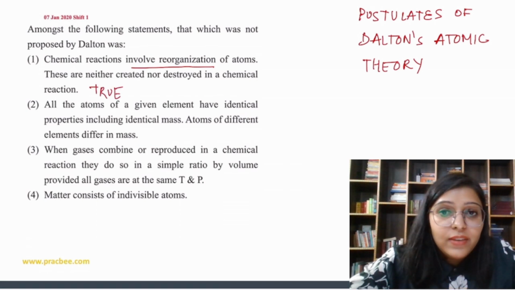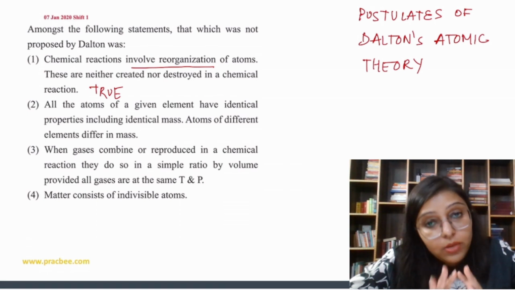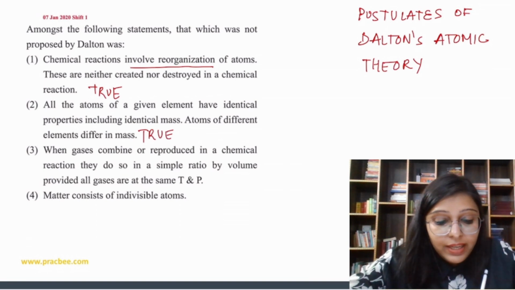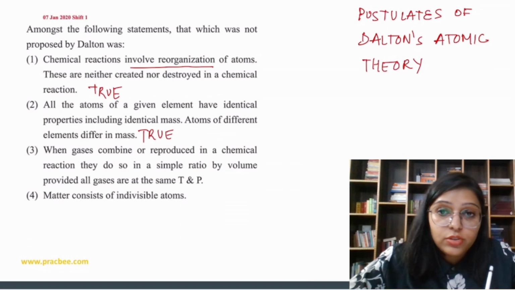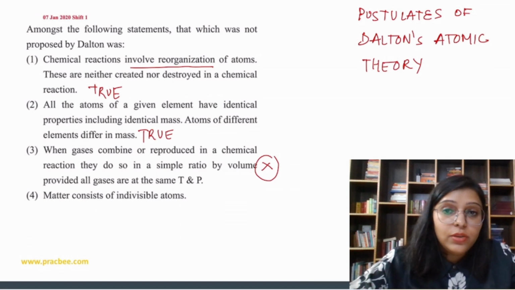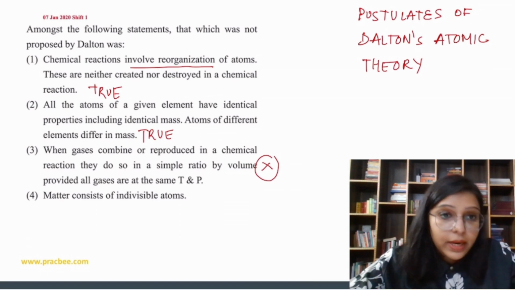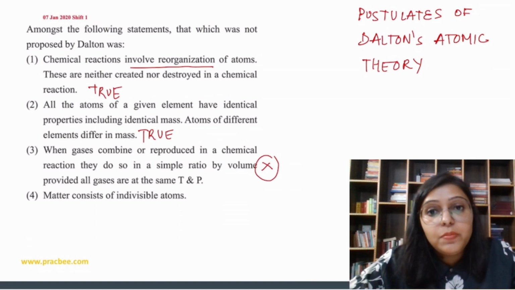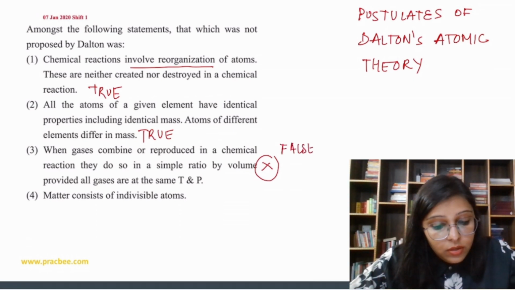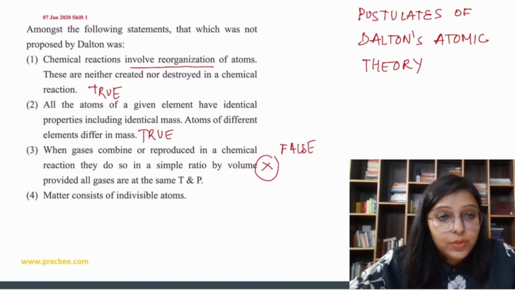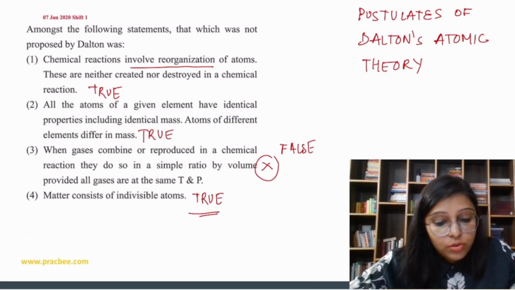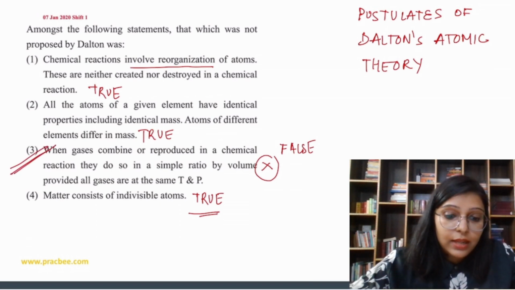Next, all the atoms of a given element have identical properties, including mass. Absolutely correct. Atoms of different elements differ in mass. True, true, very true. Next, when gases combine or are produced in a chemical reaction, they do so in a simple ratio by volume. No, not gases. Dalton's atomic theory said that when two or more elements combine to form compounds, the elements are present in a simple ratio by mass. Nothing about volume. So this is false. Matter consists of indivisible atoms, which can neither be created nor destroyed in a chemical reaction. That was by Dalton, so that is true. So option 3 is the correct answer.